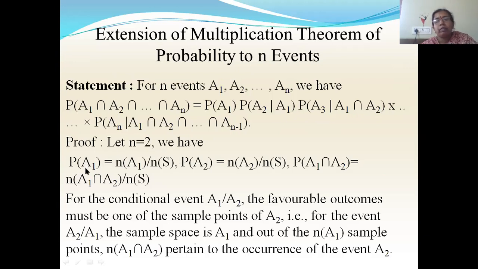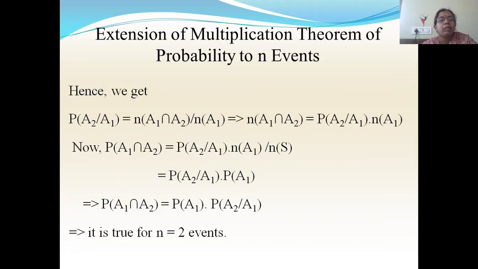Instead of a and b, here I'm taking a1 and a2. So P of a1 is n of a1 by n of S, P of a2 is n of a2 by n of S, P of a1 intersection a2 will be n of a1 intersection a2 by n of S. So from this, what is P of a2 given a1? P of a2 given a1 is n of a1 intersection a2 by n of a1.